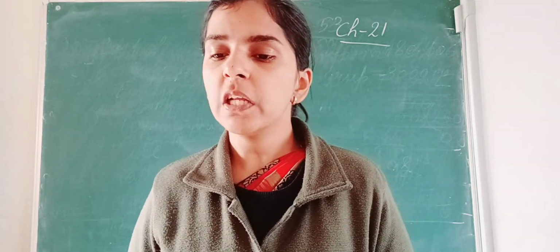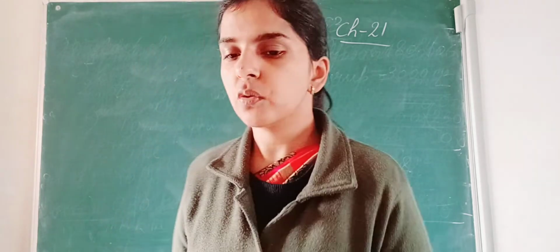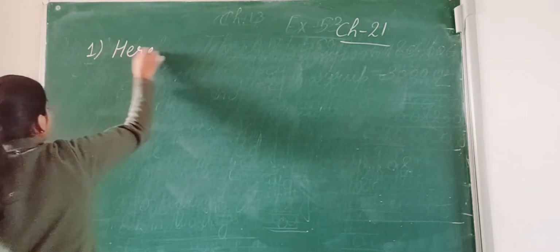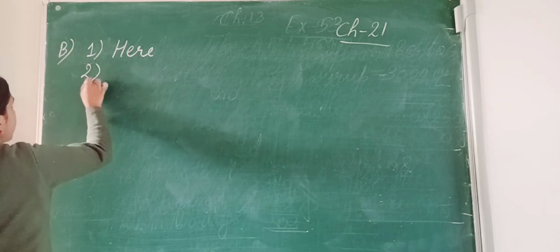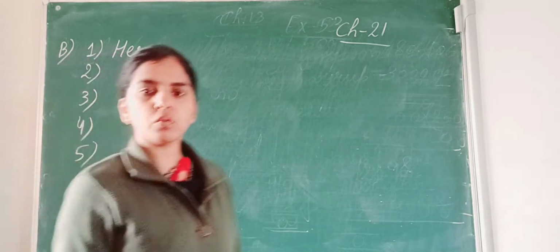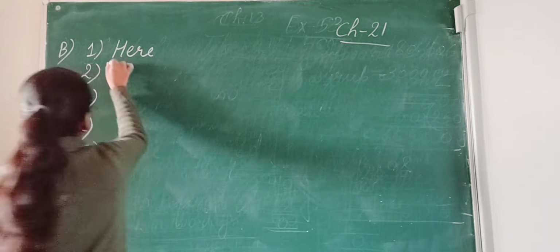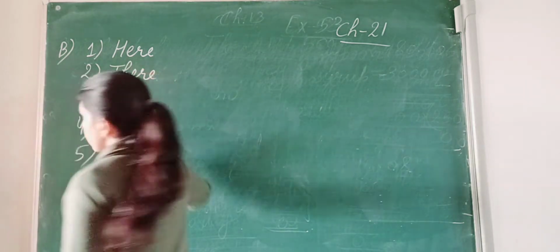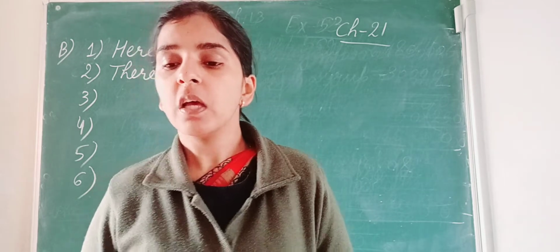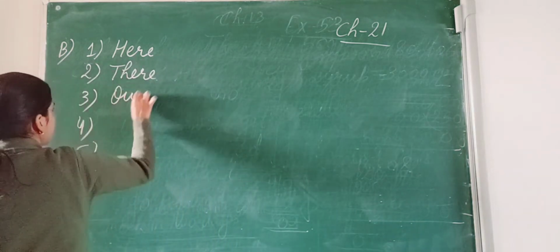Number 1. She lives a long way from here. So what is the adverb of place here? Here. Okay. Now number 2 is they come from there. So what is the adverb of place here? There. Right? Next. His companions have gone out. So what is the adverb of place here?